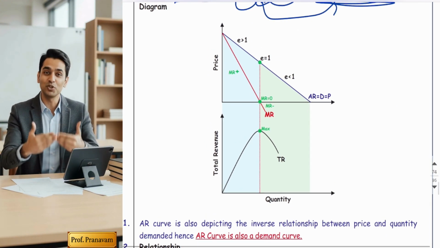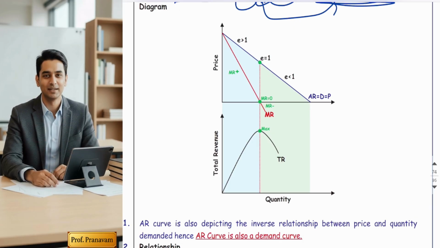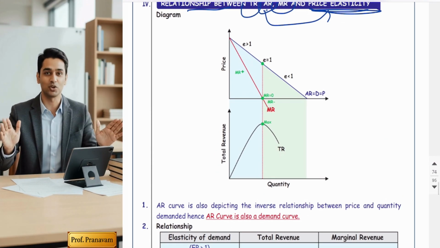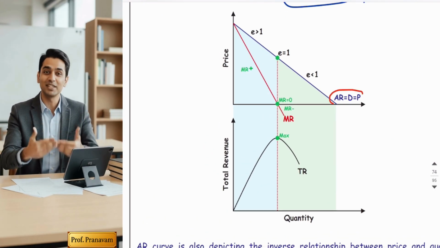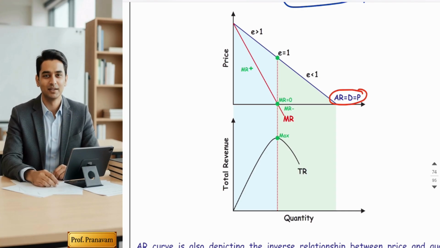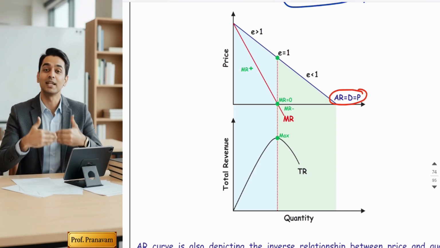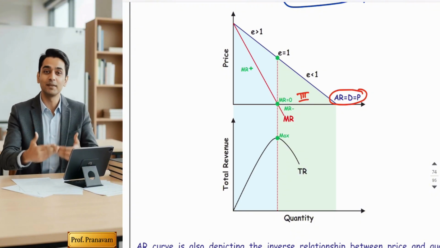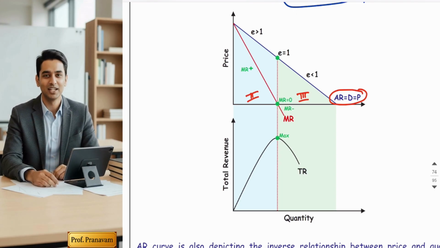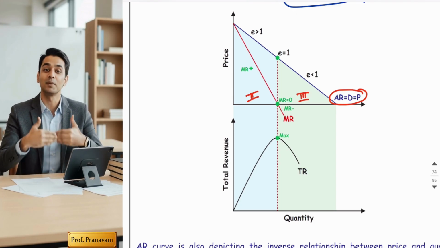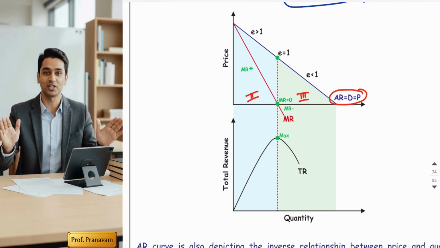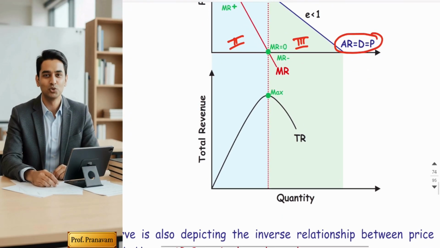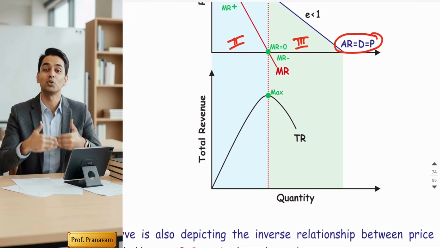Now listen, this diagram I have directly taken from the second stage. See to it. AR and MR are downward sloping, right? And AR is a demand curve and price line also. MR is going down and becoming negative. So the green shade is actually the third stage and the blue shade is the second stage. The third stage I cannot avoid, because although a rational producer will produce in the second stage only, we are taking both the second and third stage. And in the below diagram, we have taken total revenue.